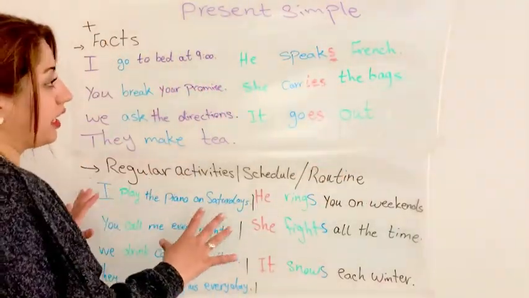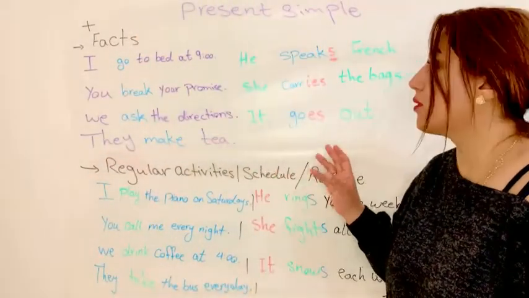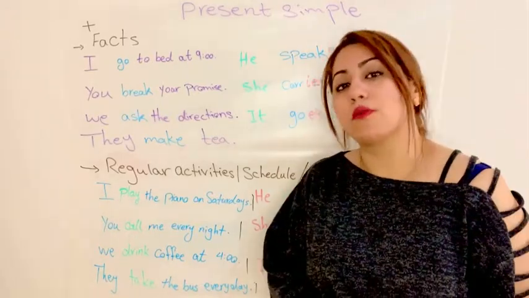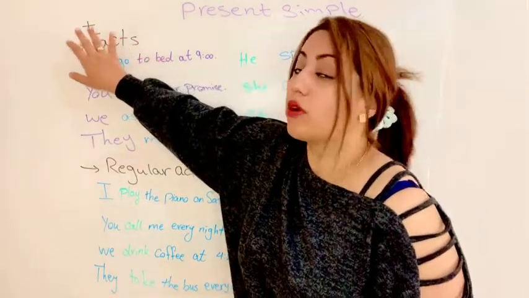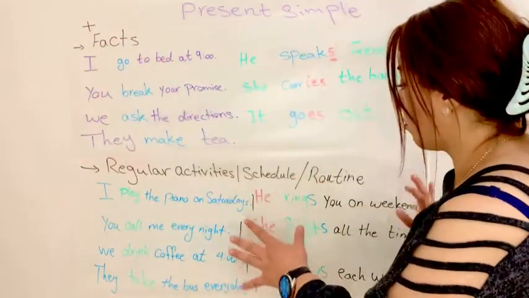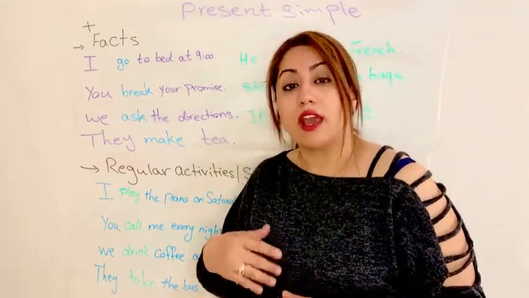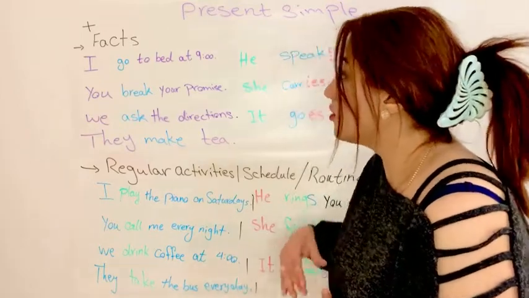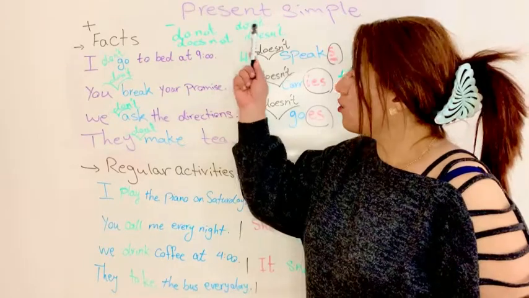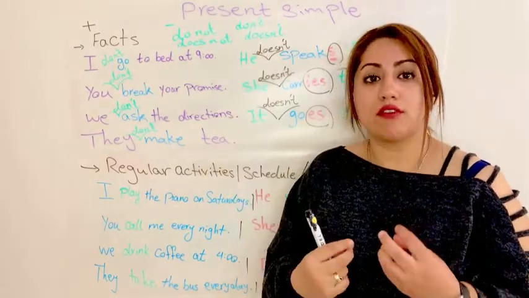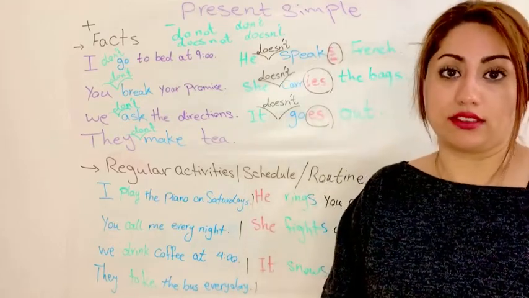Here are some sentences. Read the sentences again, and you can also write them down in your notebook or on a piece of paper and try to make more sentences about them. Now for present simple, the positive or affirmative form, we have this group of sentences. Let's start making negative forms. Now I want to give some instructions to change these sentences to the negative form. For present simple, we have a simple formula to make negative sentences.